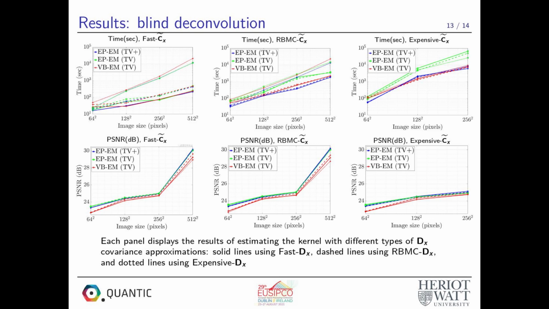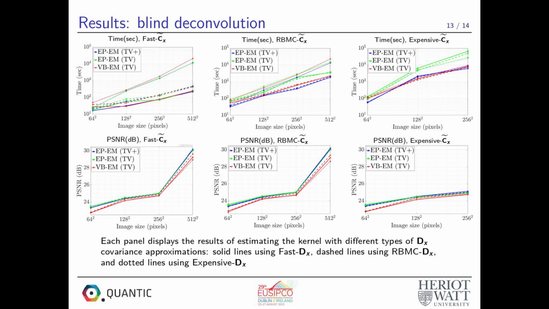The figure shows the image PSNR and compute time corresponding to running the methods with the different covariance computation strategies explained earlier. The first row suggests a comparable computational time between EPEM with TV and non-negativity and VPEM with TV for all strategies, while EPEM with TV takes more time to converge in some scenarios.